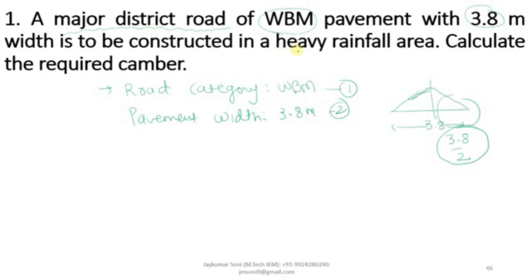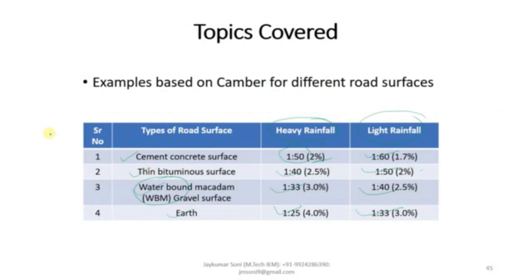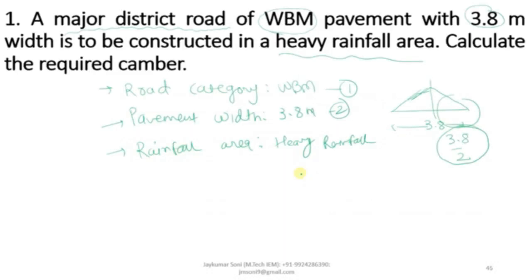Which kind of rainfall area is given? It is heavy rainfall area. Now let us come to the particular table. If water bound macadam road is given and heavy rainfall is given, then the cross slope will be 1:33.